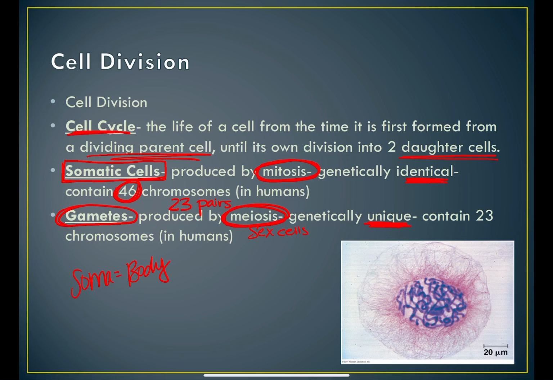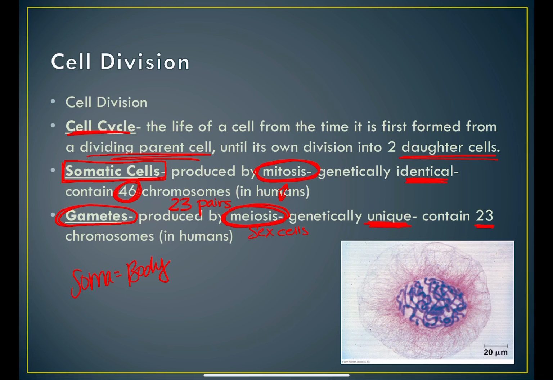So gametes, these sex cells in humans, have 23 chromosomes. And that's important because 23 in the sperm is going to combine with 23 in the egg to make 46. Okay? So, while we're not going to get into the process of meiosis today, I want you to see the similarities and differences between mitosis and meiosis.